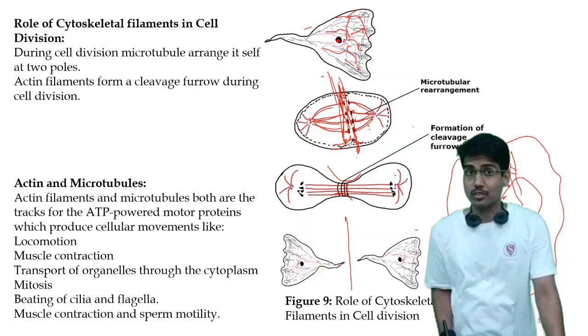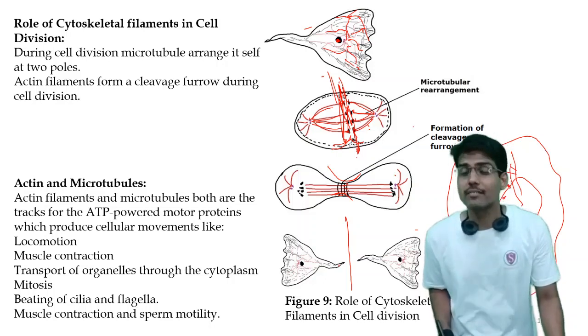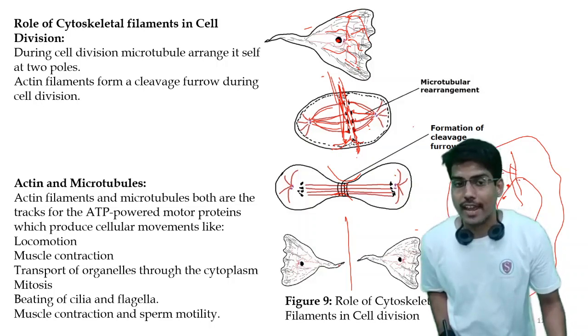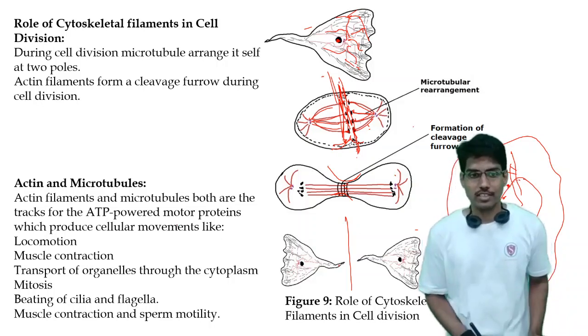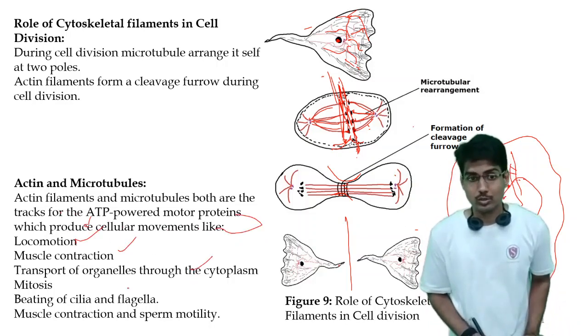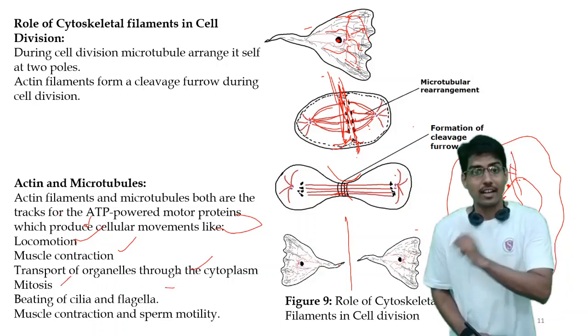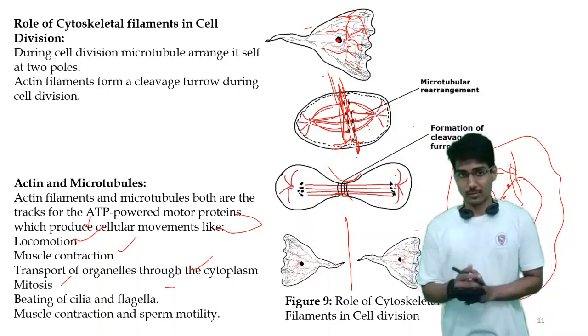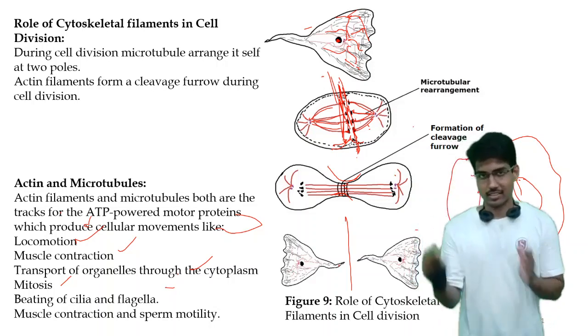These accessory proteins utilize the ATP generated, and they carry out the movement with the help of microtubules and actins. And what are those movements? These are locomotion, muscle contraction, transport of organelles, mitosis, beating of cilia and flagella. All of these movements occur with the help of actin, microtubules, and the accessory proteins.